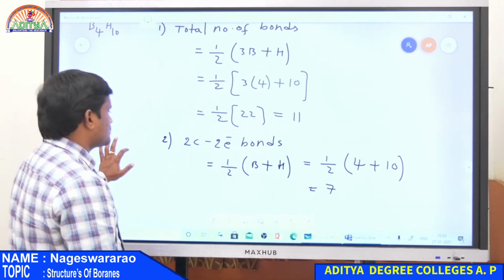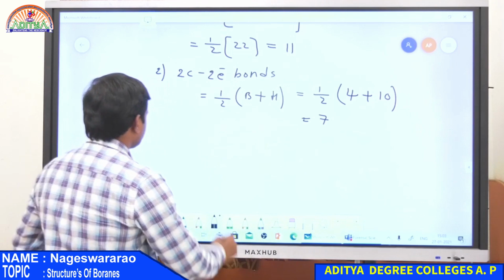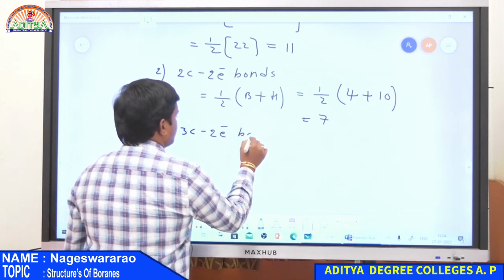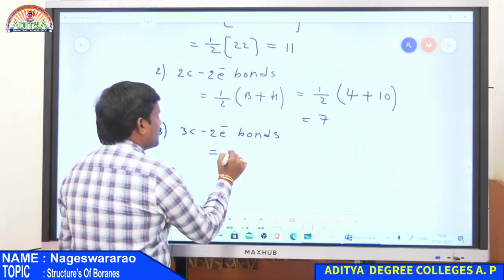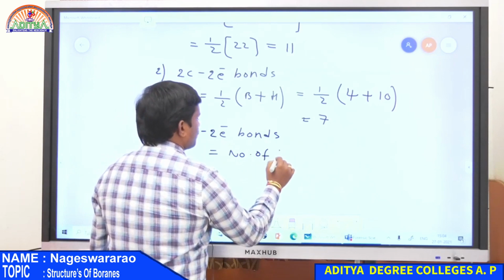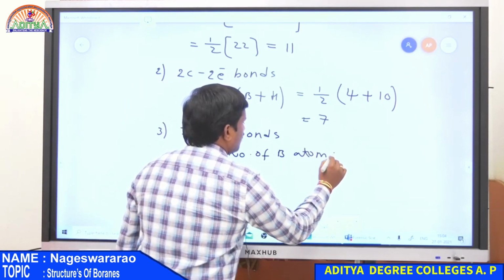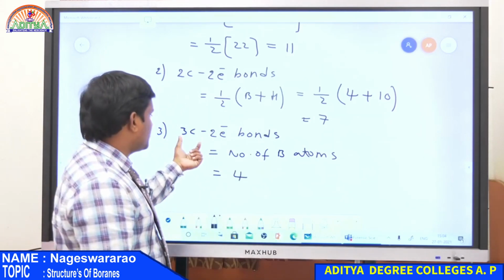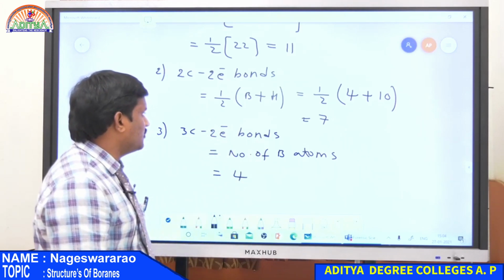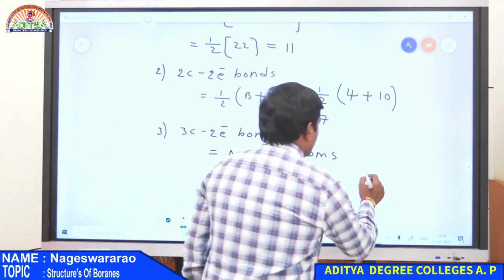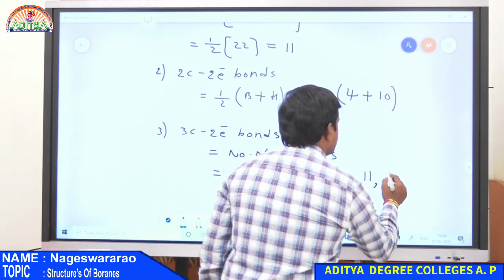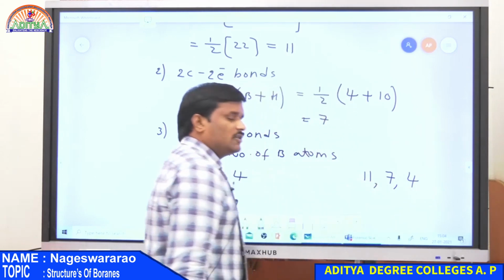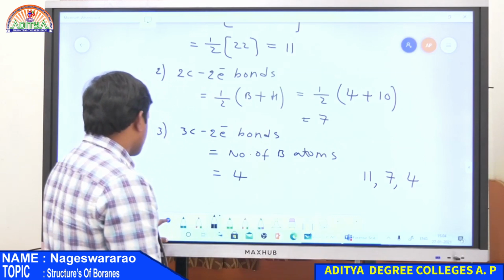And the final calculation is three centered two electron bonds. This is equal to the number of boron atoms. Here there are 4 boron atoms. Therefore, the total number of three centered two electron bonds is equal to 4. So finally there are a total of 11 bonds, 7 two centered two electron bonds and 4 three centered two electron bonds. Now the structure